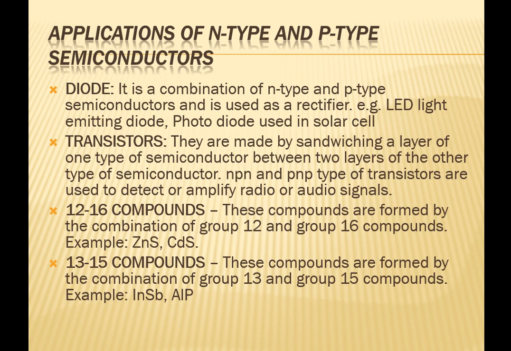12-16 compounds. These compounds are formed by the combination of group 12 and group 16 elements. For example, zinc sulfide. Similarly, we have 13-15 compounds. These are formed by the combination of group 13 and group 15 elements. Example, aluminium phosphide.